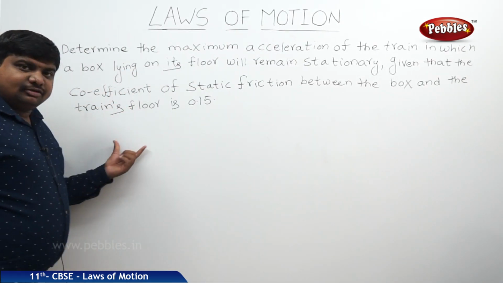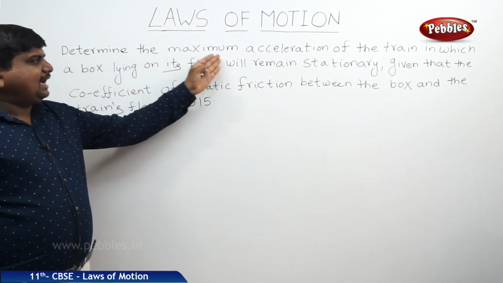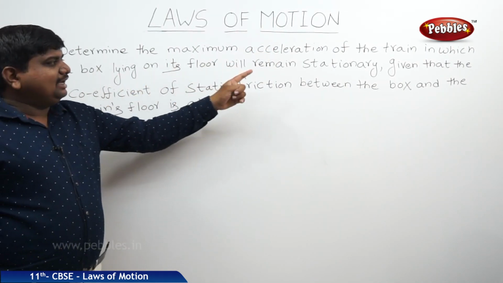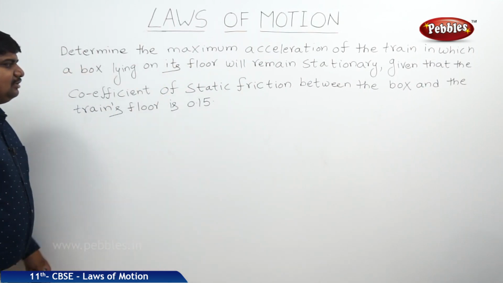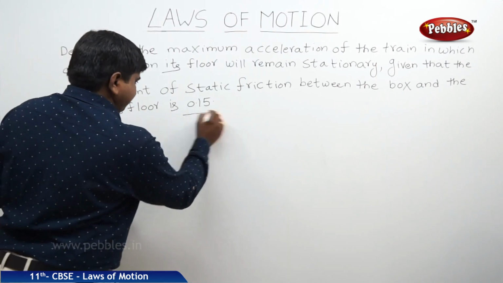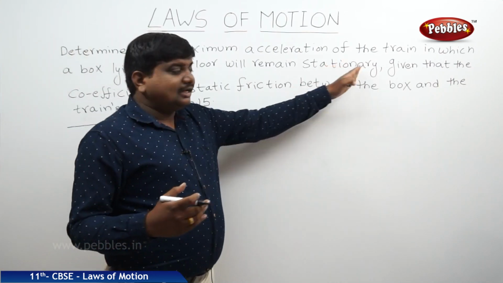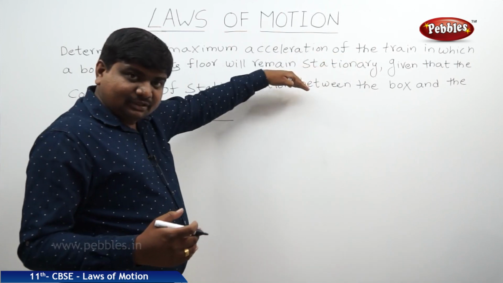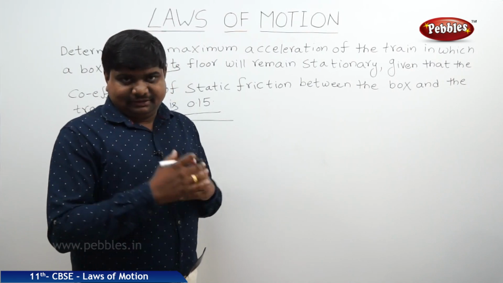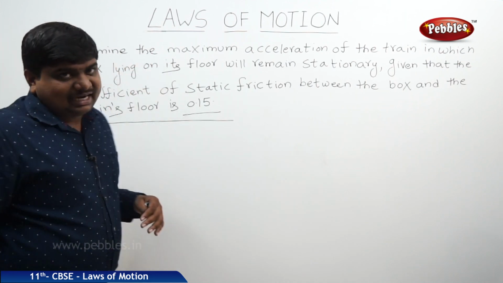This is a problem based on the concept of static friction. The problem: determine the maximum acceleration of the train in which a box lying on its floor will remain stationary, given that the coefficient of static friction between the box and the train's floor is 0.15. So a train is moving and luggage is kept in one part of the train. That luggage should stay stationary, which means it should experience static friction. So what is the maximum acceleration the train can have in case of this static friction?